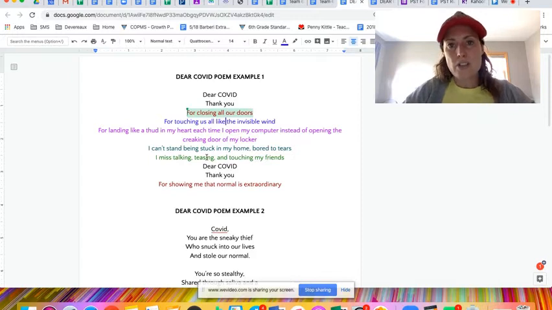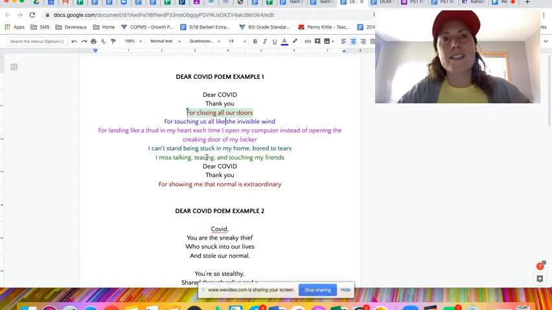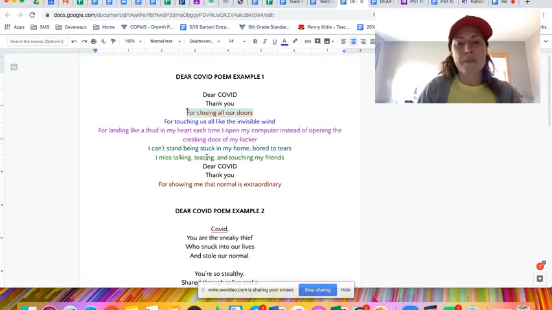So I tried to make sure the colors kind of matched where it came from in the poem, but sometimes I have simile as well as onomatopoeia. So just your best judgment. I'll be able to tell what you have, and if I can't, I'll ask you a question what you meant a certain line to be.